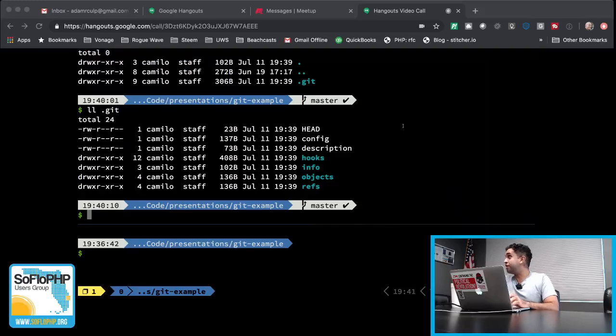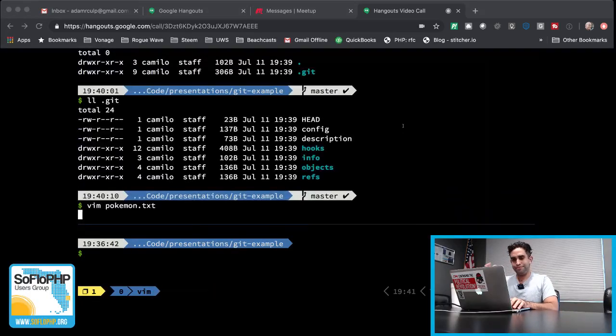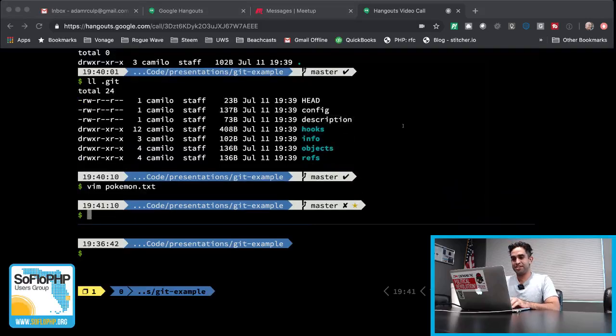And we're going to create our very first file. Let's add a little content to it. Just add a little word ditto. Should that be bigger? If y'all can't read it, just let me know. And we're going to use our very first plumbing command, and this is git hash-object.